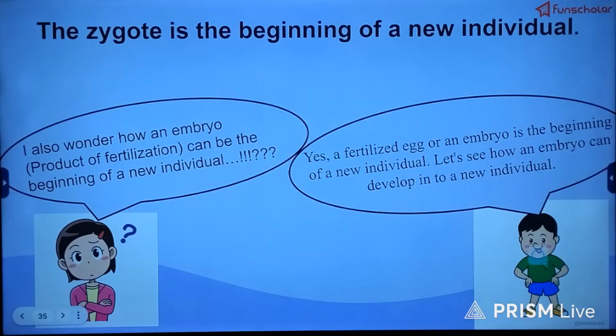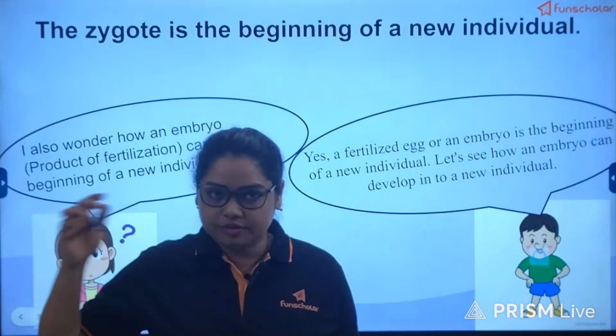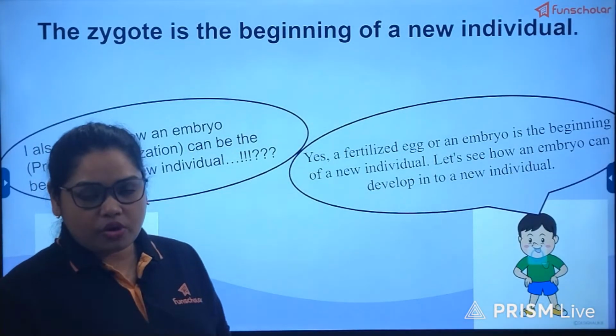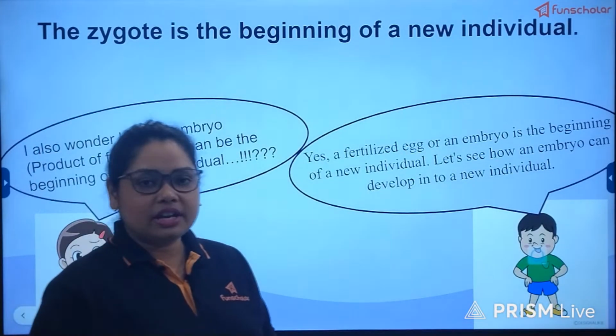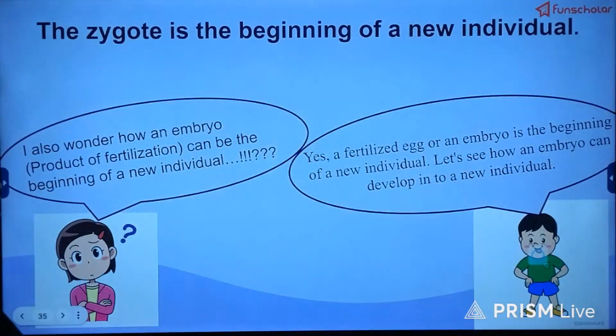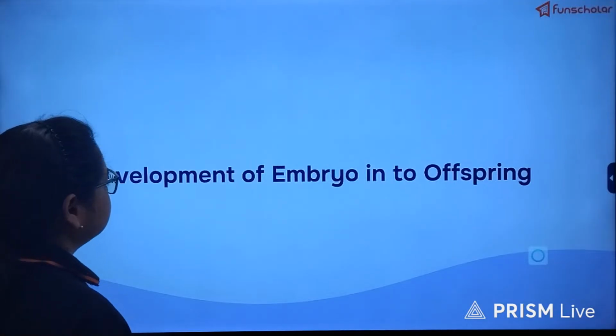I also wonder how an embryo can be the beginning of a new life. Embryo is the beginning of new life because the embryo, after going through a series of cell divisions, gives birth to all the organs and ultimately it develops into the fetus. Therefore, embryo is considered the starting point of a new individual.